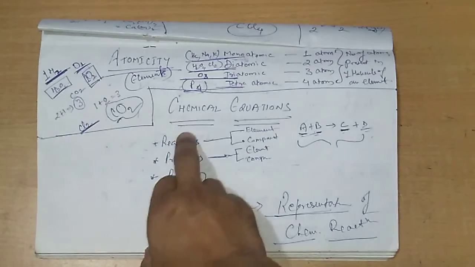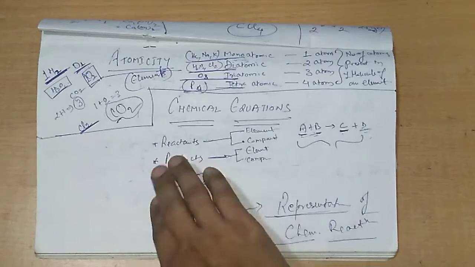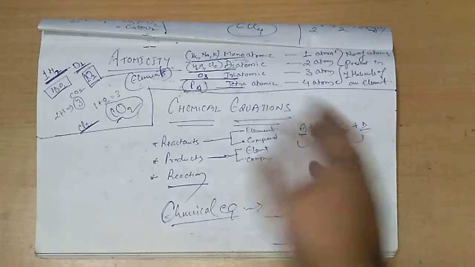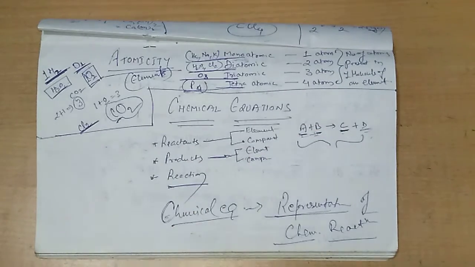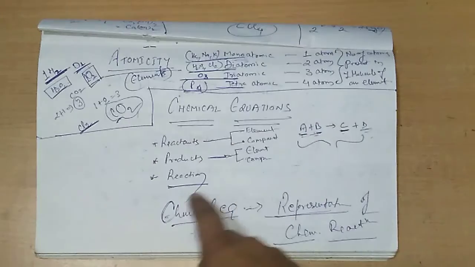Clear? Number one, reactant. And reactants could be element and compound, or compound and compound. Products could be an element, could be a compound, could be both compounds, could be an element only. So these are the possibilities.